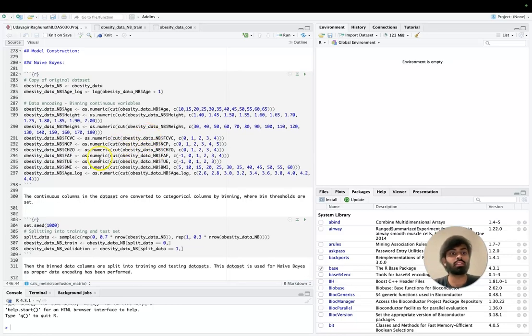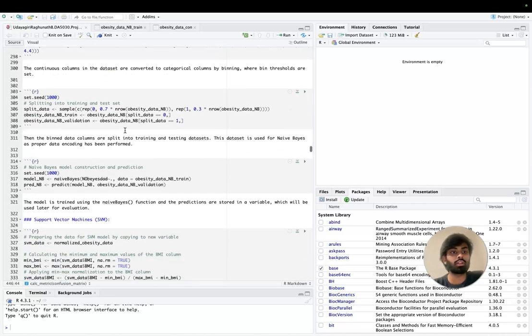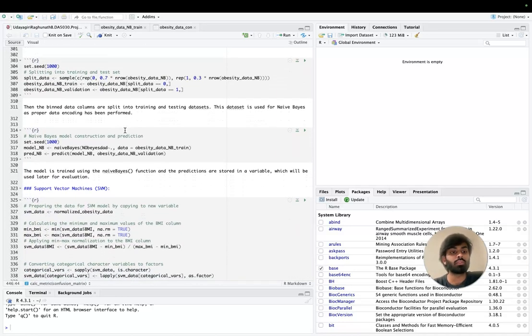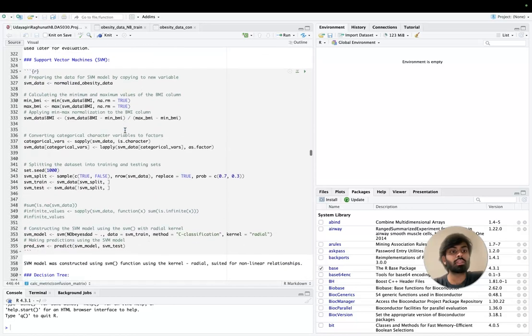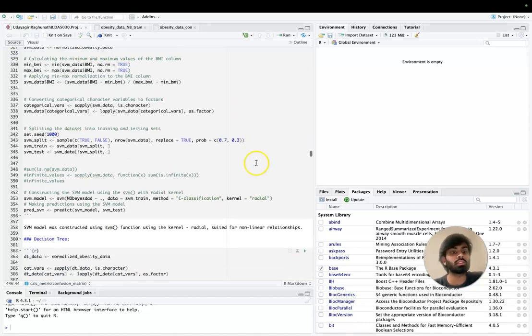Proper data encoding with binning of continuous variables was performed for naive Bayes, as it is sensitive to that. And all the categorical columns were also converted to factors, and data encoding was applied for that as well. For support vector machines, we use a copy of the dataset where continuous columns were normalized, since support vector machines tend to be sensitive towards this data.